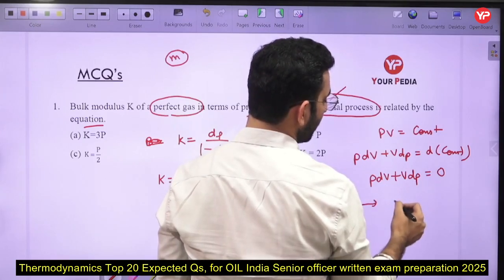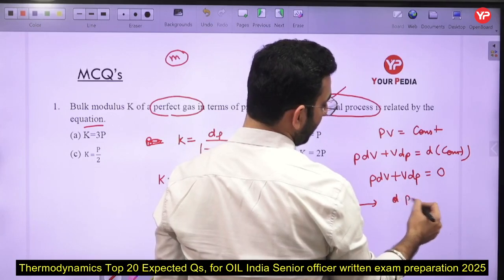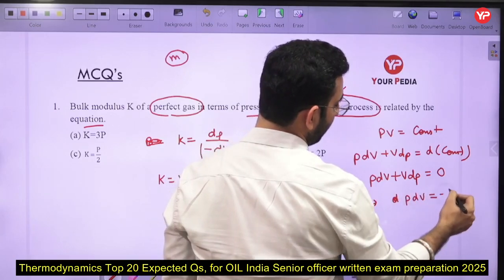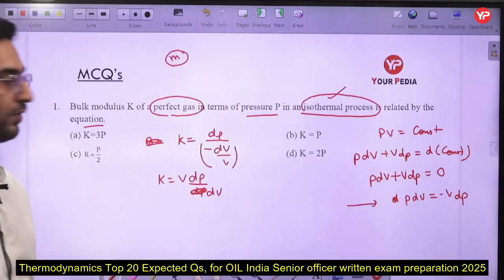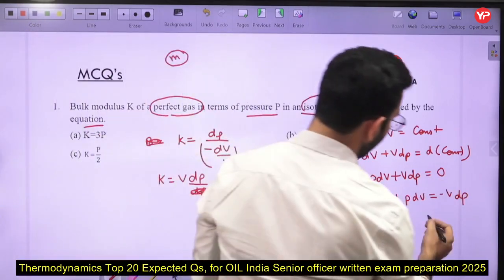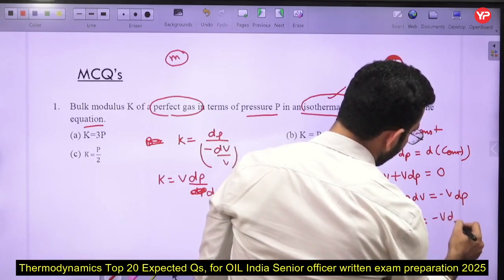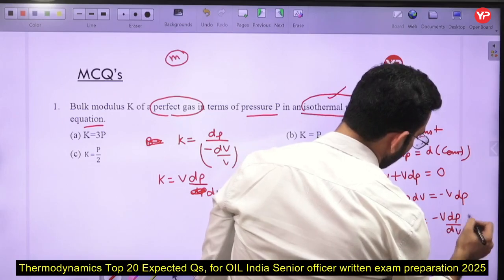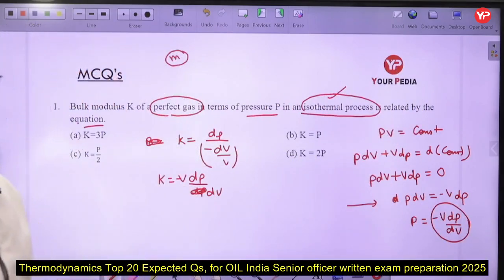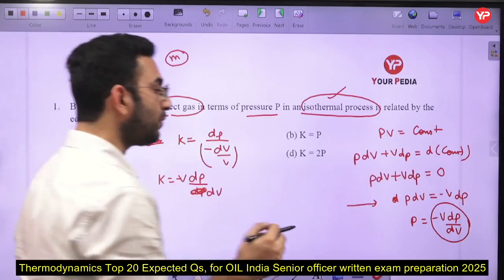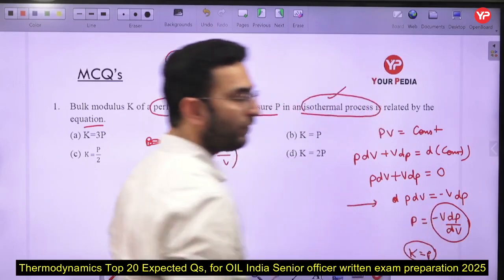By rearranging the terms, you will find that PdV is equal to minus VdP. After further simplification, I can write P is equal to minus VdP upon dV, and that has the same form as the bulk modulus. Therefore, for an isothermal process, the bulk modulus is nothing but the pressure of the fluid.